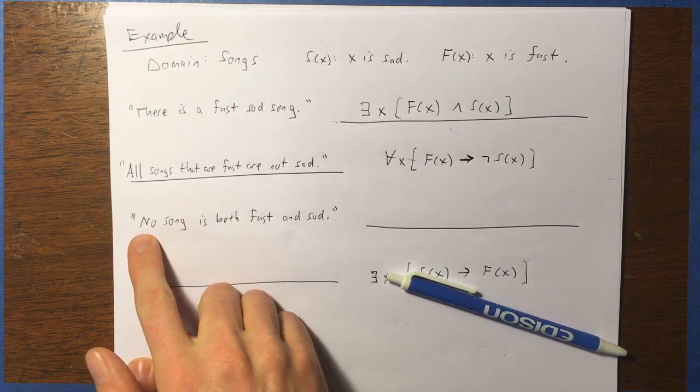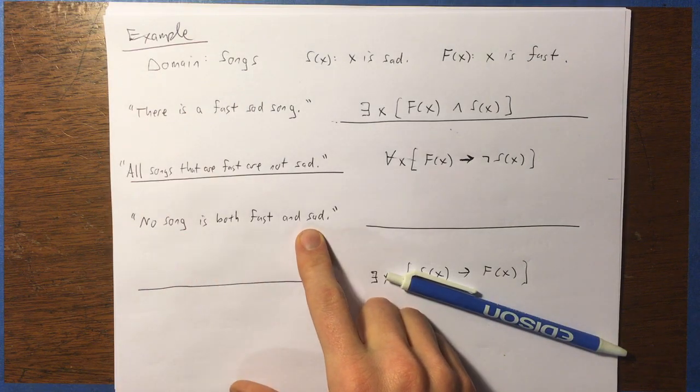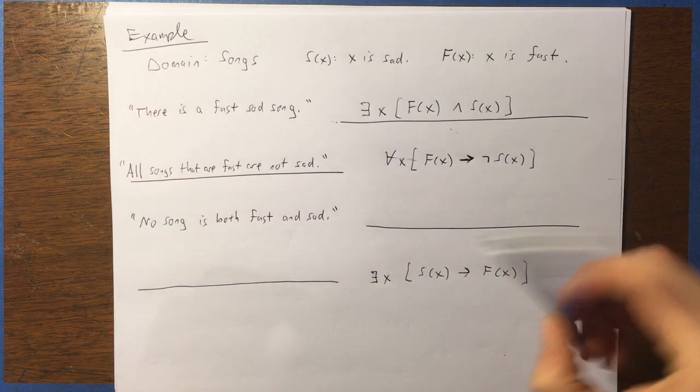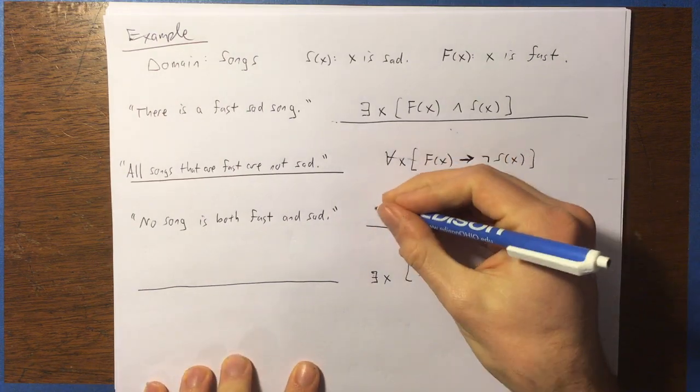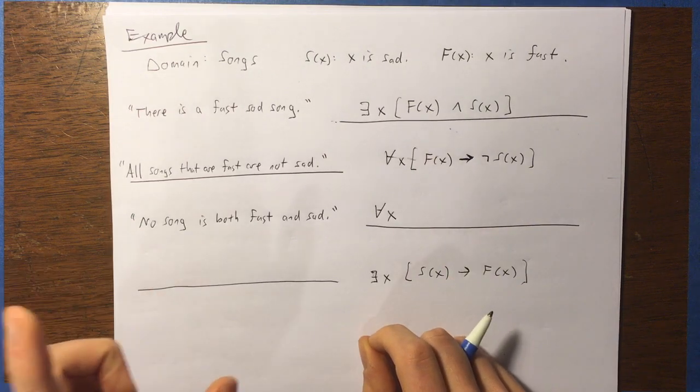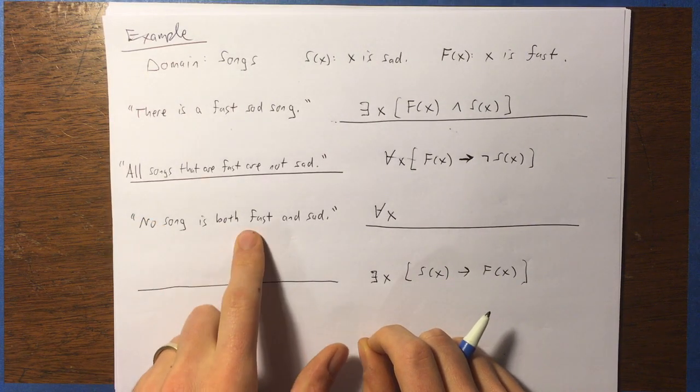But to me, it seems more natural that this is more of a universal statement. No song is both fast and sad. That seems to apply universally. It's like we're making a claim about all songs. So I'm going to represent mine as a for all X. So what am I saying about all songs? I'm saying that they are not both fast and sad.